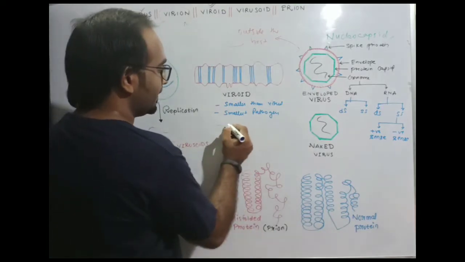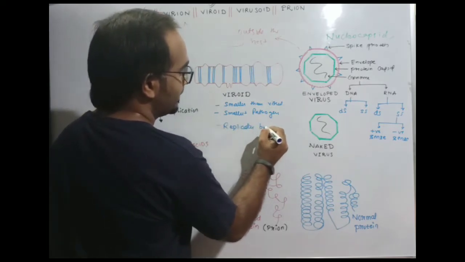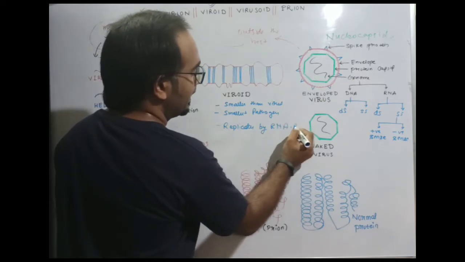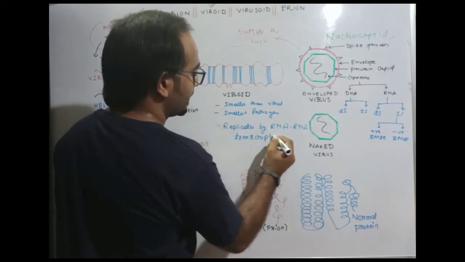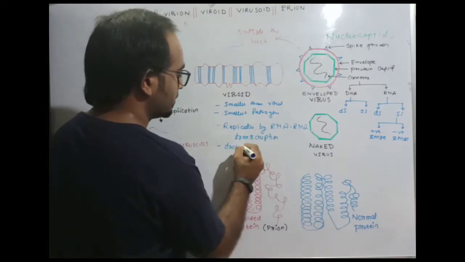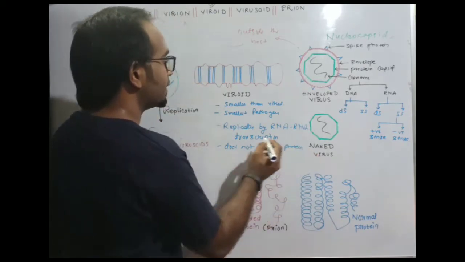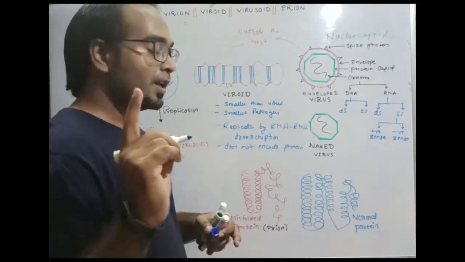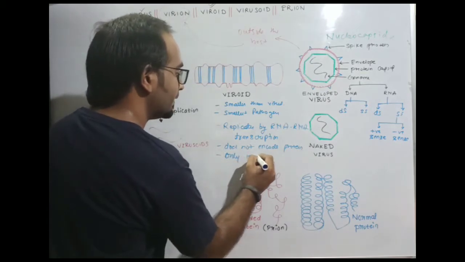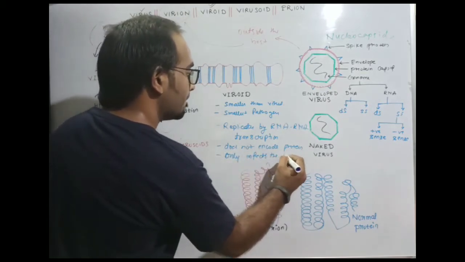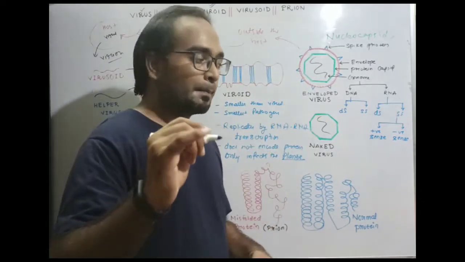So these are the features of viroid. The last and important point about viroid is that it only infects plants.